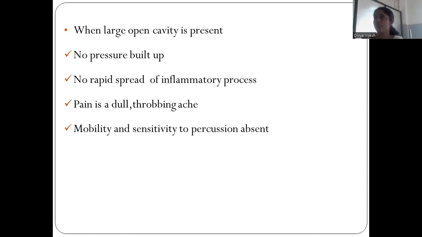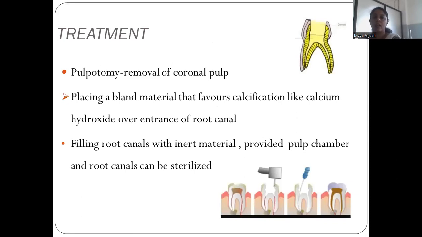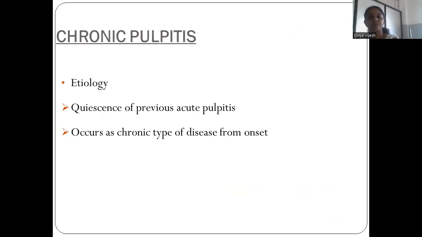So we know about reversible pulpitis, and sometimes if not treated, it may lead to acute pulpitis. The treatment includes removal of the coronal pulp, that is pulpotomy, and we apply calcium hydroxide, which favors calcification over the entrance of the root canal. Otherwise, we have to fill the root canals with inert material, provided the pulp chamber and root canals can be sterilized. So either we remove the coronal pulp and do a pulpotomy, or we go for filling of the root canals.